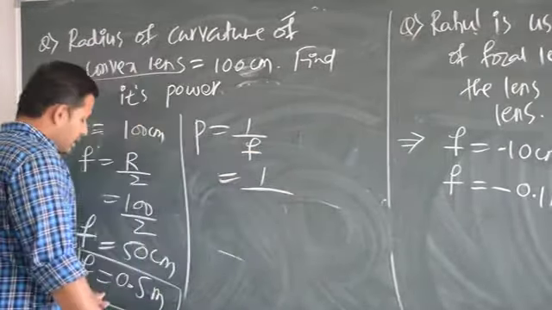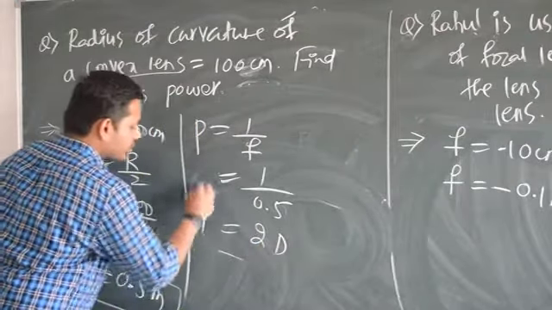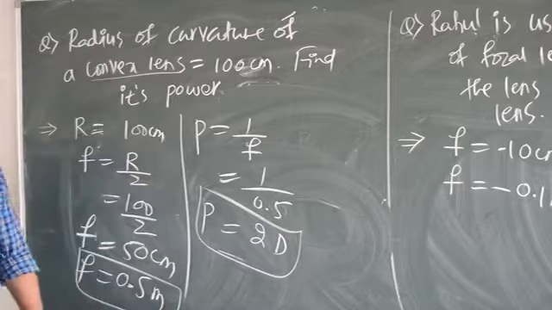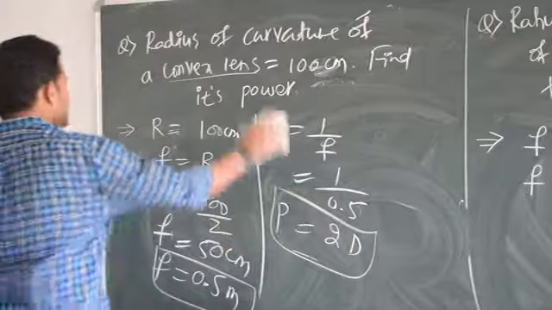That is equal to 1 divided by F, which means 0.5. So it is going to be 2 diameter. P is equal to 2 diameter. Clear? Dear children, this is a very easy concept which you should be getting very quickly.